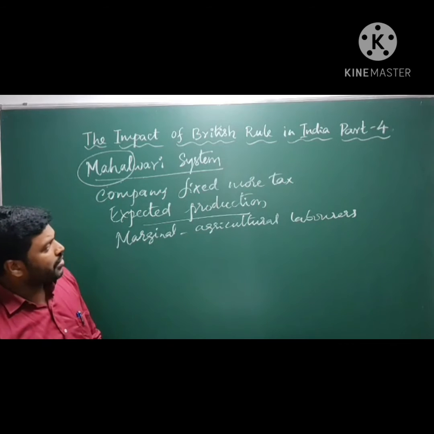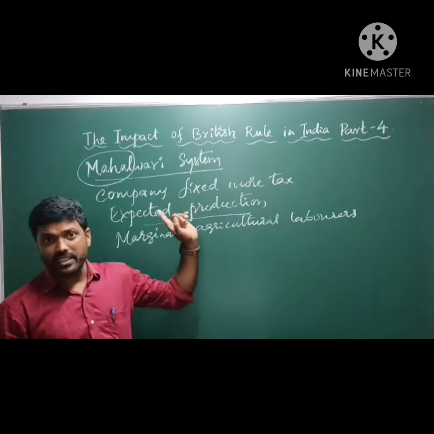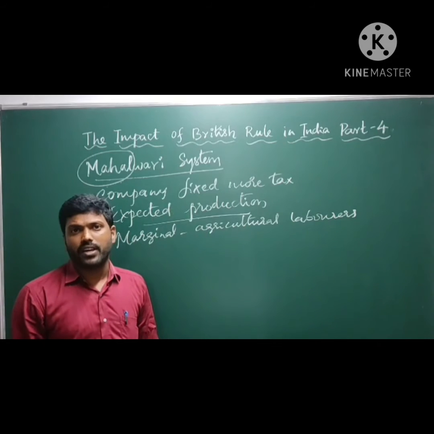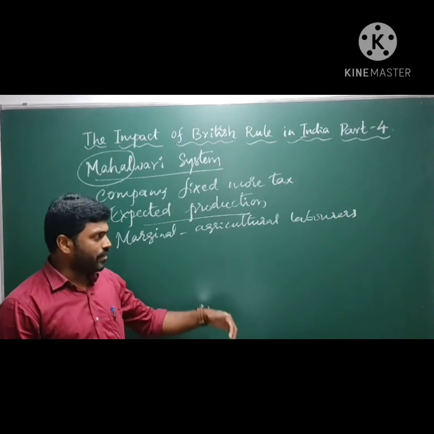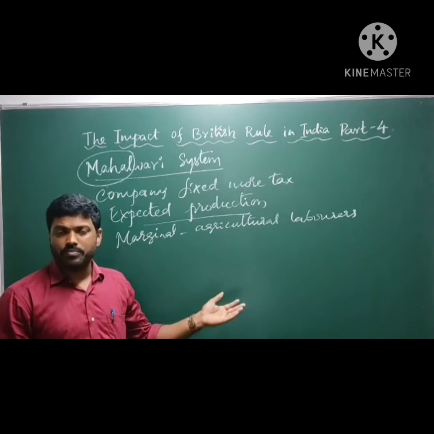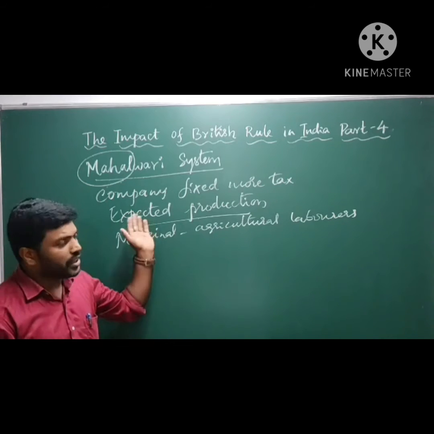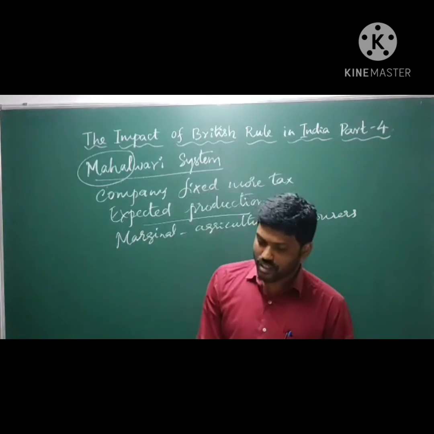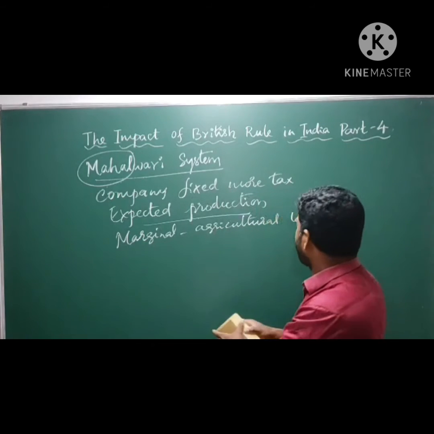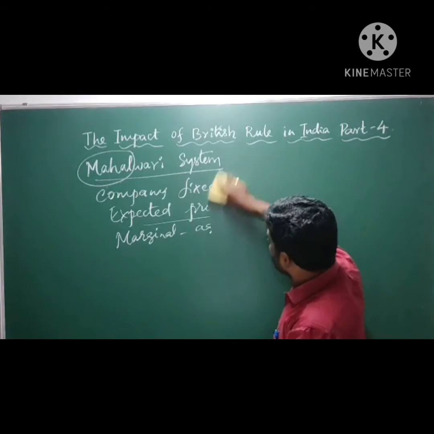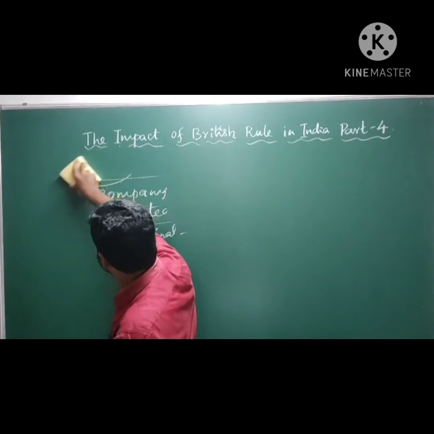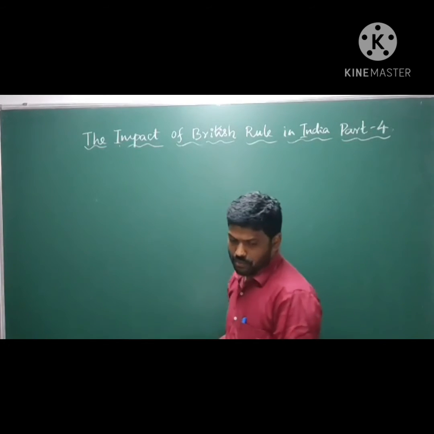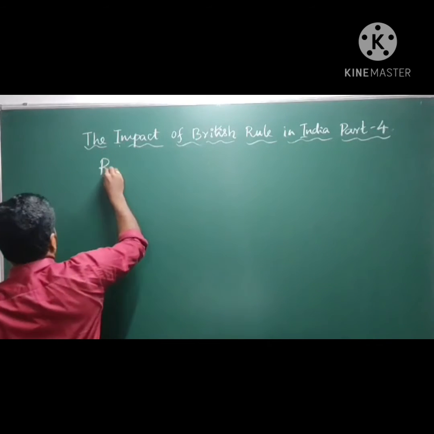In one word we can say that, like the zamindari system, Mahalwari system is also not favorable for the Indian farmers. It was a little bit favorable to the zamindars, not more, and it was more beneficial to the East India Company and British government. So this is about the Mahalwari system. Next, we will move to one more land tax collection system introduced by British in India, that is Ryotwari system.